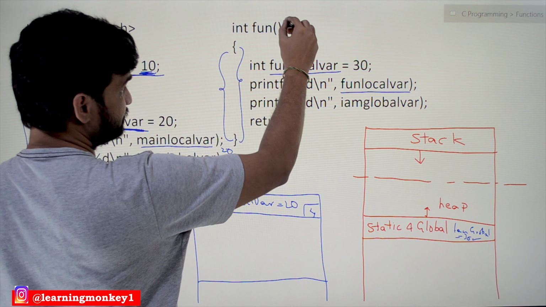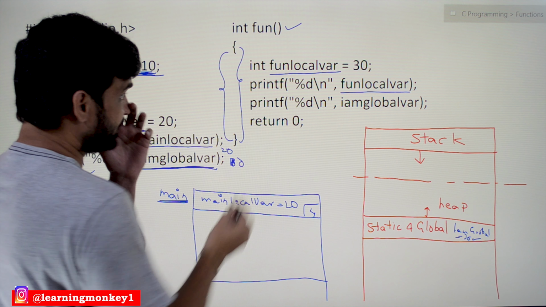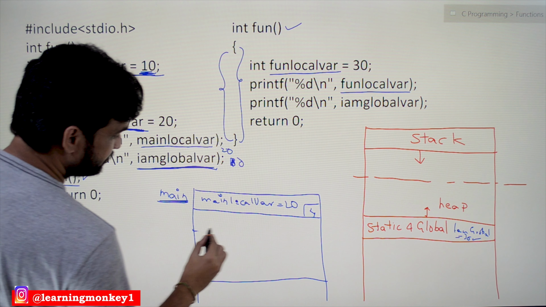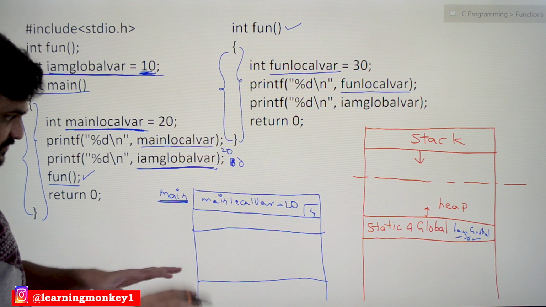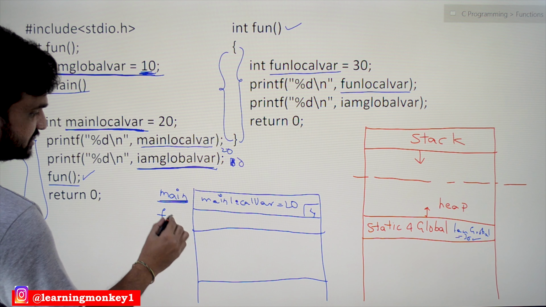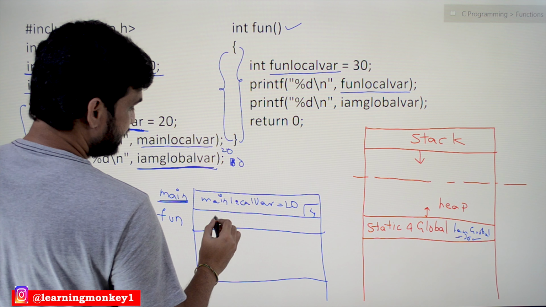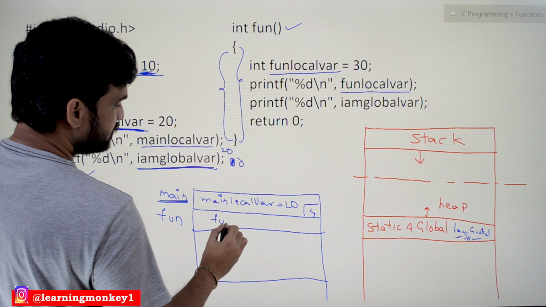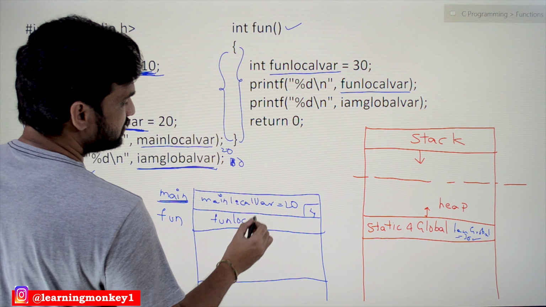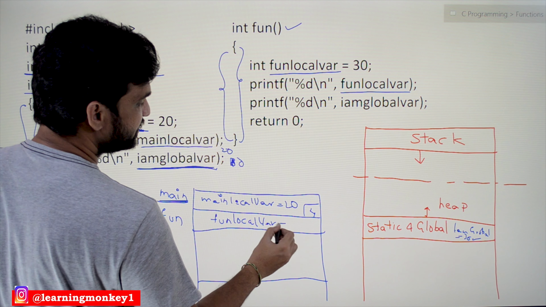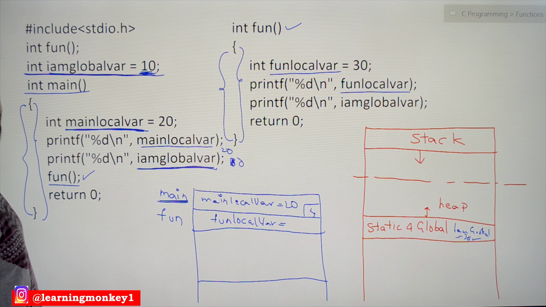Whenever a function call is made, a new activation record will get created, and here fun local var is local to this memory space.